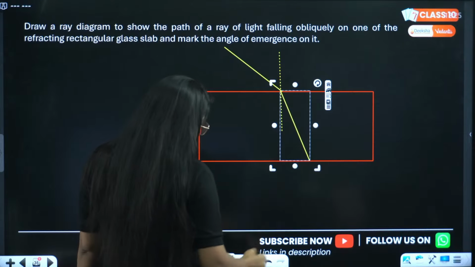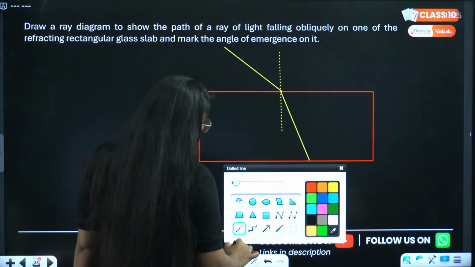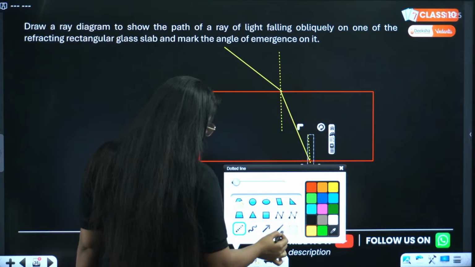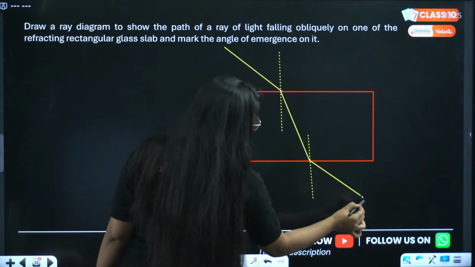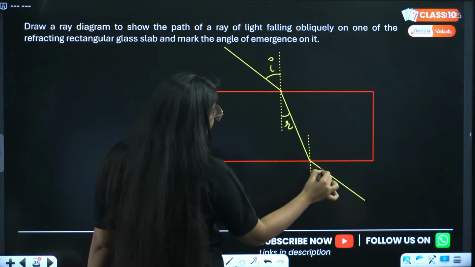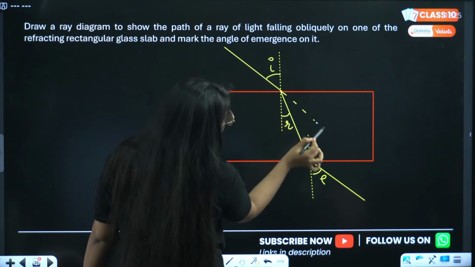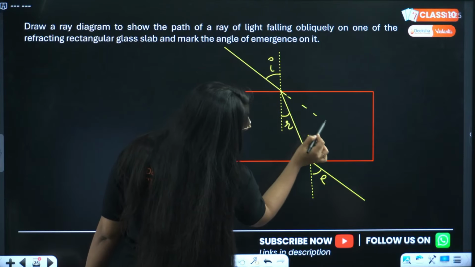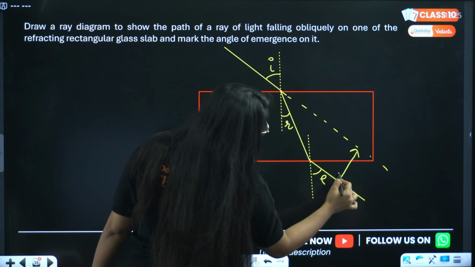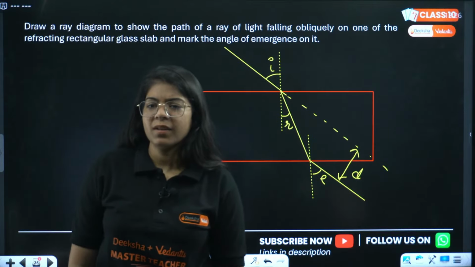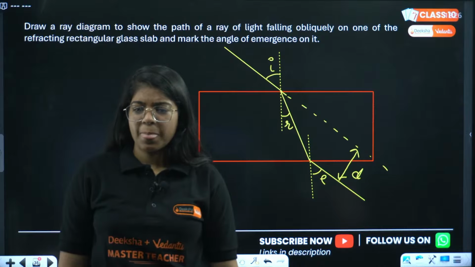Something like this, right? And then again normal at the second surface. And from here the ray will bend away from the normal. Angle of incidence, angle of refraction, angle of emergence. You make the emergent ray somewhere parallel to the incident ray, something like this. And this is called lateral displacement. Done, everyone? Okay?